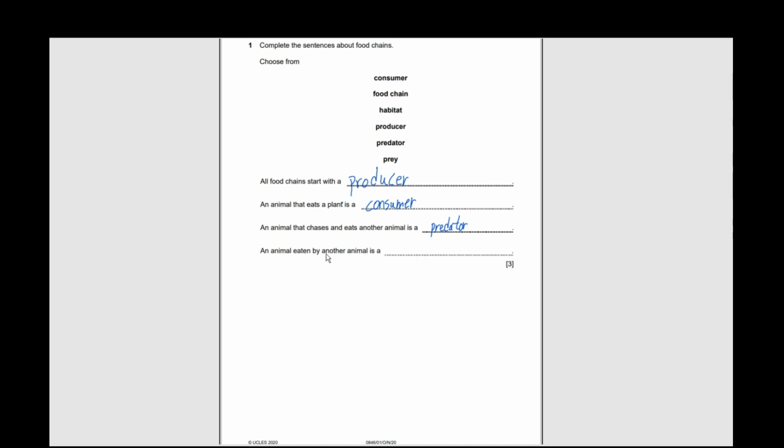Moving on. An animal eaten by another animal is an animal eaten. This one. Eaten by another animal. So this one is a predator, but what they are asking is which animal is this? So we'll say it is a prey because it is being eaten by another animal. Let's say eagles eat mouse, right? So mouse is a prey and eagle is a predator. Moving on.